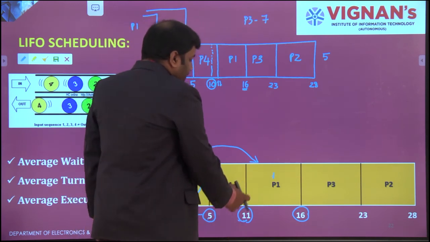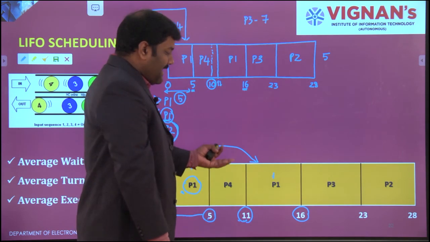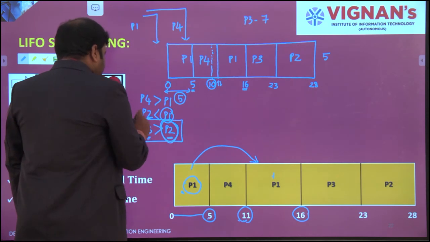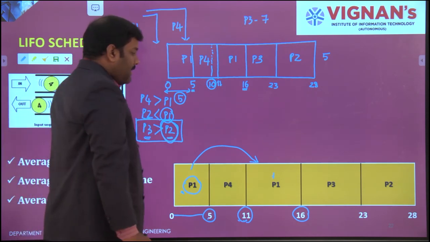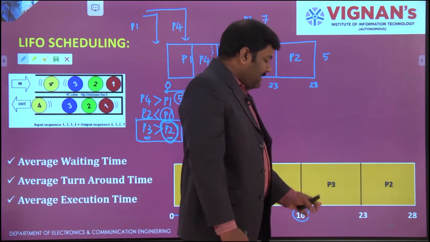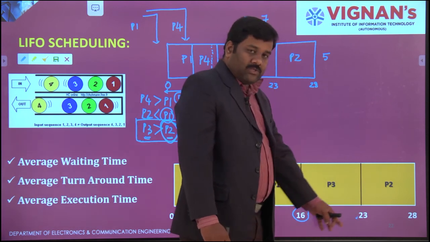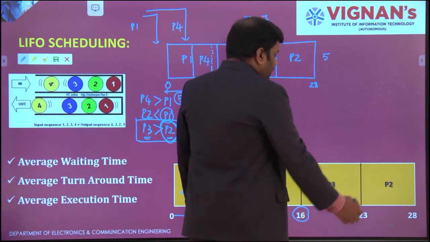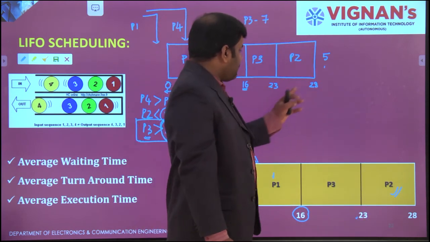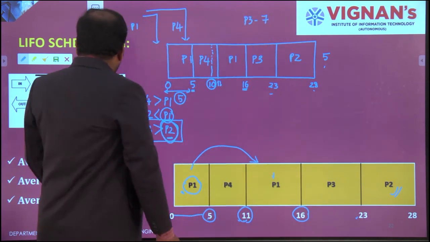Once it's completed, the remaining processes are P2 and P3. Usually P2 would come first, but on priority basis, P3 has more priority than P2. So P3 will start first, and the execution of P3 will be completed at 16 plus 7, 23 seconds. And finally we go for P2, and it has to operate for 5 more seconds. So 23 plus 5, 28 seconds. Right?